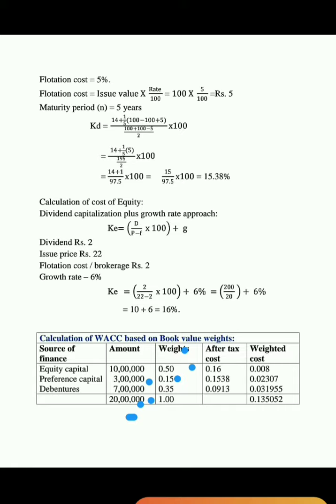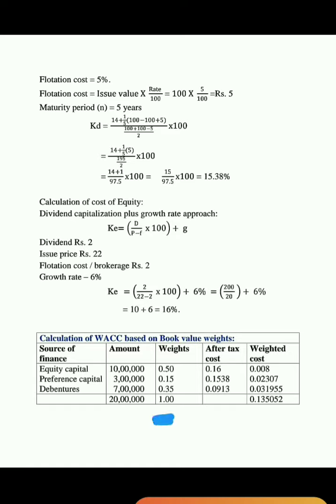The weightage of debentures in total capital is 7 lakhs divided by 20 lakhs, that is equals to 0.35. Now the total weight is 1.